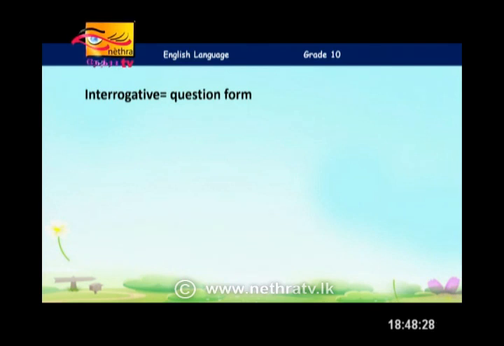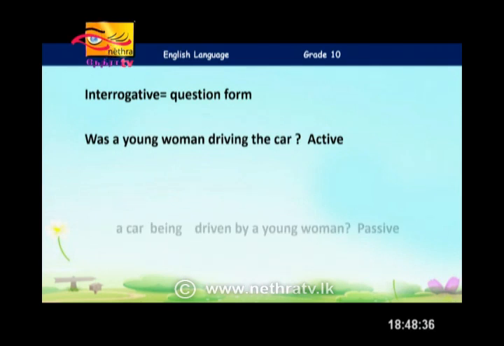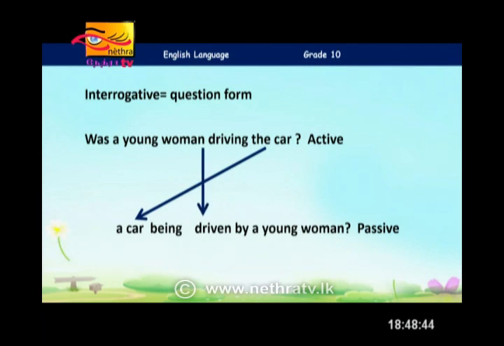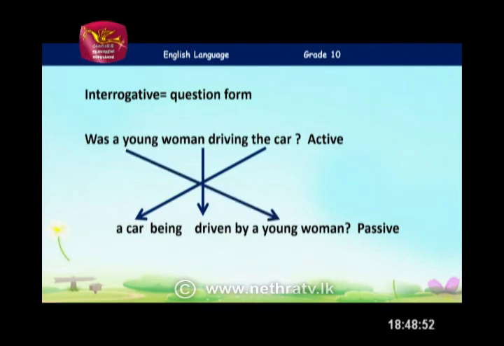Next one we have the question form. We call it interrogative. Was a young woman driving the car? That's active. When you turn that into passive voice, once again what happens? We take the car in front and we simply add being, then the past participle form of drive, that will be driven, and we show the doer after the preposition by. Here you have young woman, so it becomes the object in the passive voice. And last but not least, you have to add was in front of the question form. Why is was there?